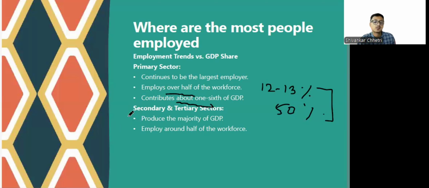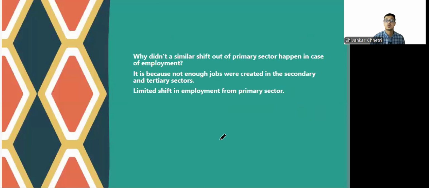Secondary and tertiary sectors are the ones which produce the most, and employ the other half of the workforce. So why didn't a similar shift out of the primary sector happen in the case of employment? See, there has been a shift in production from the primary sector into manufacturing and services, but we did not see the same kind of shift in terms of employment.